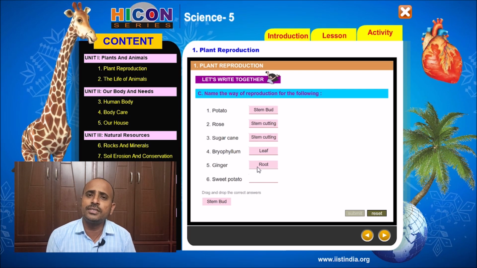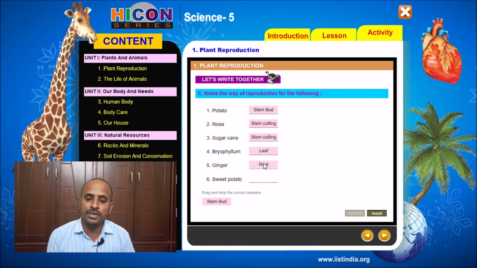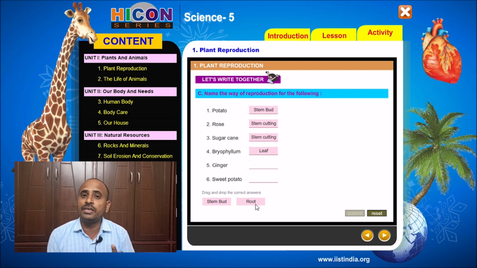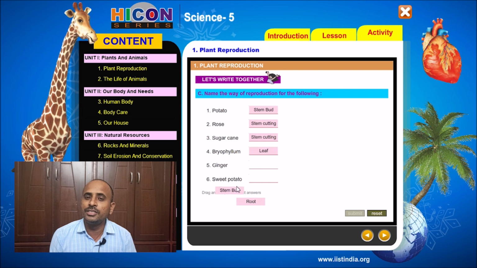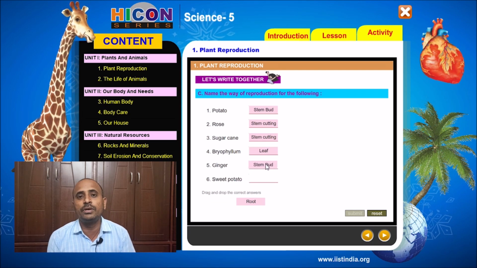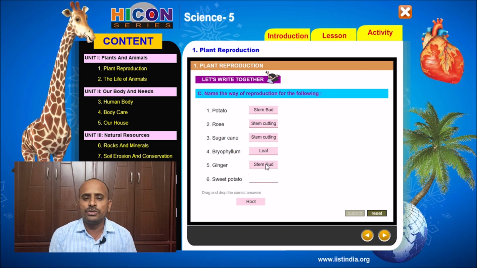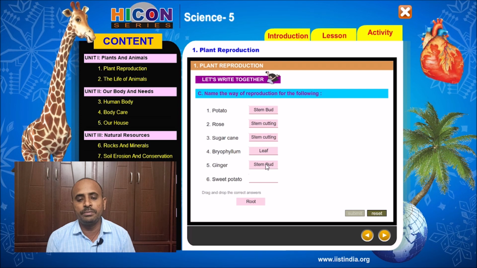Ginger is a plant which reproduces its new plants from stem bud, because ginger also contains small buds on its surface. If we cut each bud and plant each bud in the soil, we will get a new ginger plant. So ginger reproduces new plants from its stem bud.